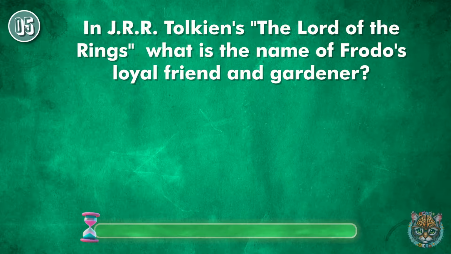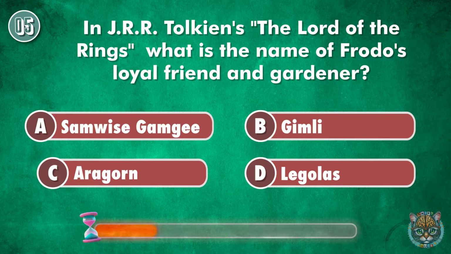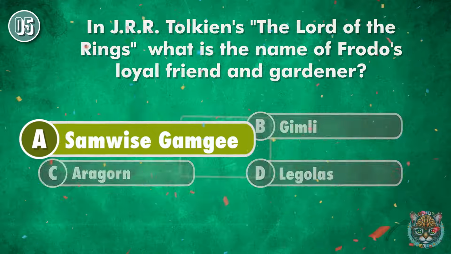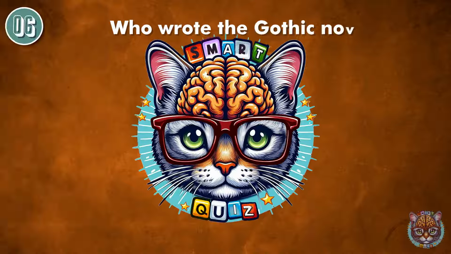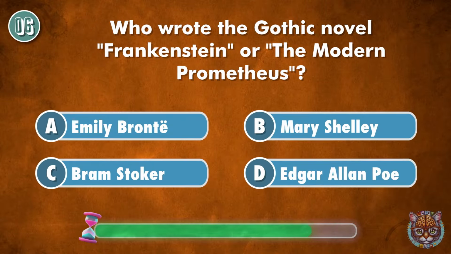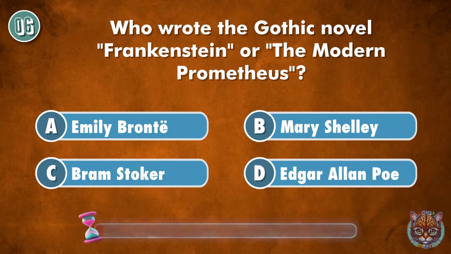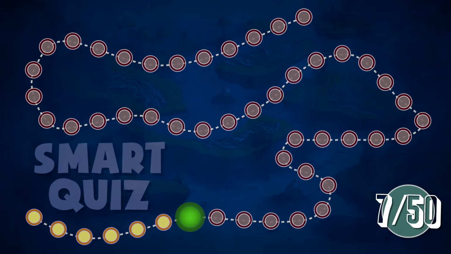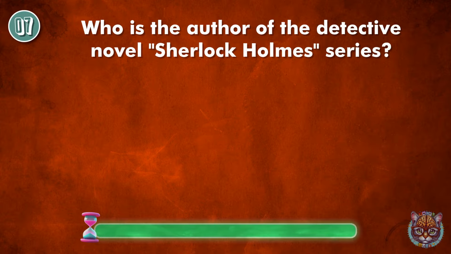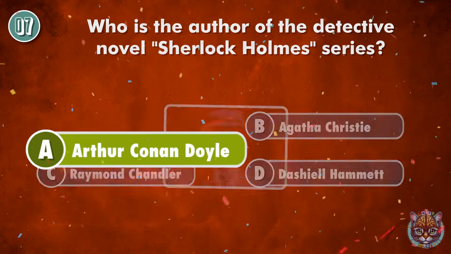In J.R.R. Tolkien's The Lord of the Rings, what is the name of Frodo's loyal friend and gardener? Samwise Gamgee. Who wrote the Gothic novel Frankenstein or The Modern Prometheus? Mary Shelley. Who is the author of the detective novel Sherlock Holmes series? Arthur Conan Doyle.